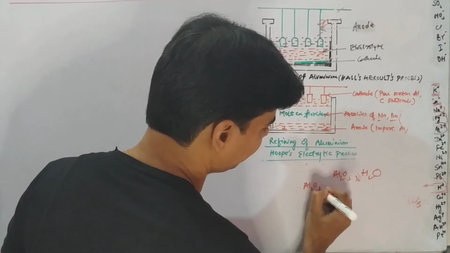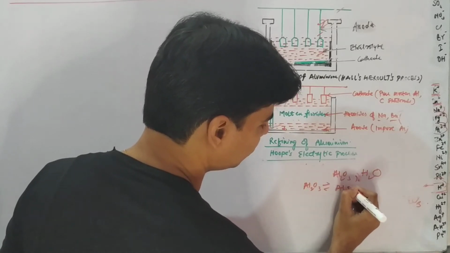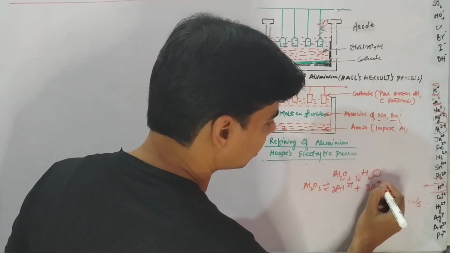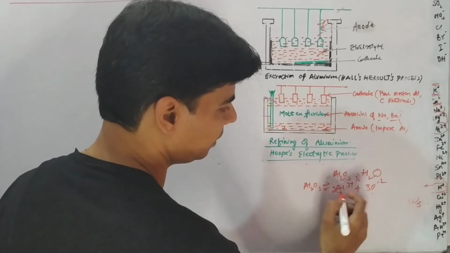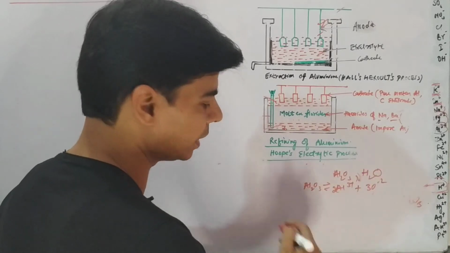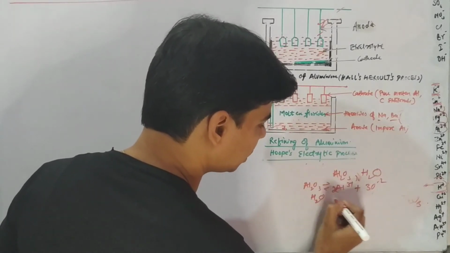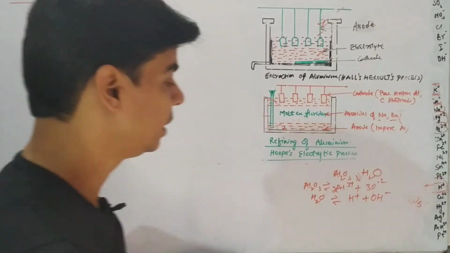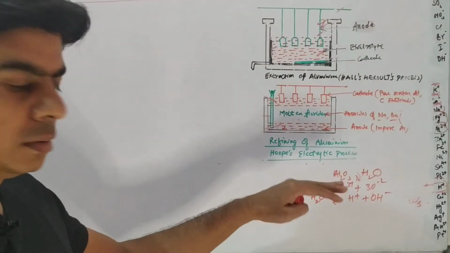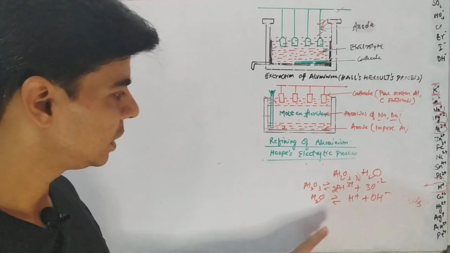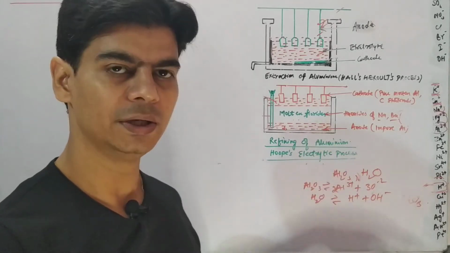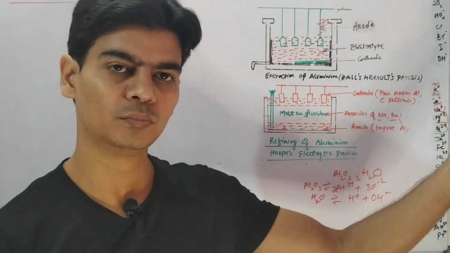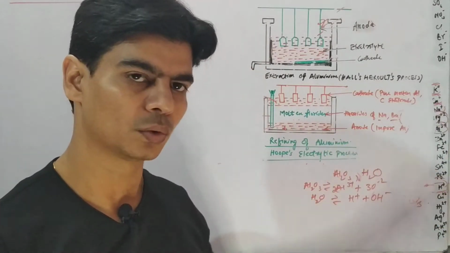Aluminium oxide will break to give you aluminium ion and oxide ion, right? Similarly, water will also give you hydrogen ion and hydroxyl ion. And what we are trying to achieve in this electrolysis, we want aluminium, right? Aluminium is a positive ion. It will be obtained at cathode, right?